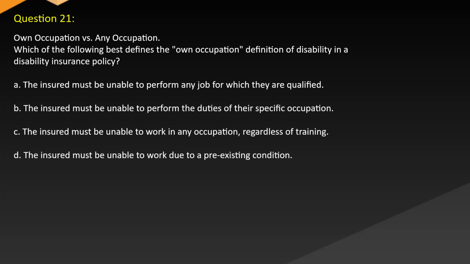Question 21. Own occupation versus any occupation. Which of the following best defines the own occupation definition of disability in a disability insurance policy? A. The insured must be unable to perform any job for which they are qualified. B. The insured must be unable to perform the duties of their specific occupation. C. The insured must be unable to work in any occupation, regardless of training. D. The insured must be unable to work due to a pre-existing condition.